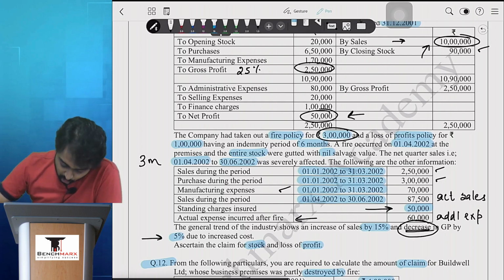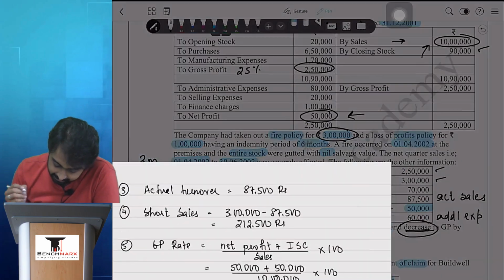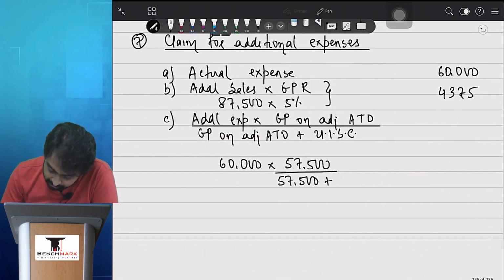Yes. So here we will write the figure directly और उसके नीचे उसका गणित.